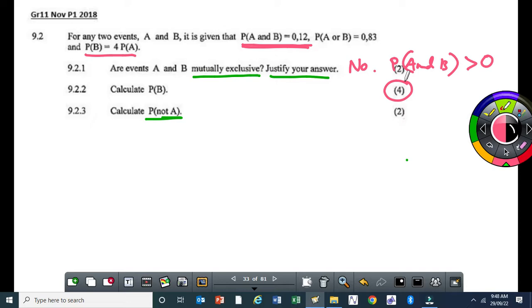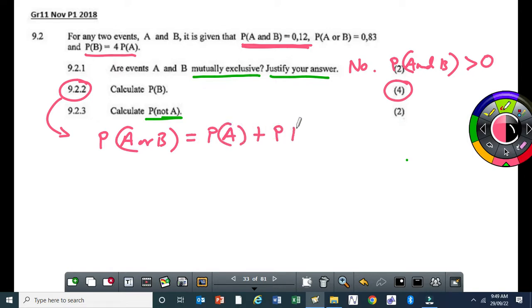Right? And it's not difficult at all. Now, if you want to calculate the probability of B here, it's better to start with the addition rule. The good thing about the addition rule is that it also incorporates mutually exclusive events, when the probability of the intersection is 0. So to answer this question, I'm going to start by saying probability of A or B is equal to probability of A plus probability of B minus probability of A and B. That's where I'll start. Okay?